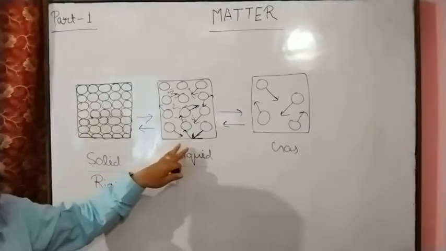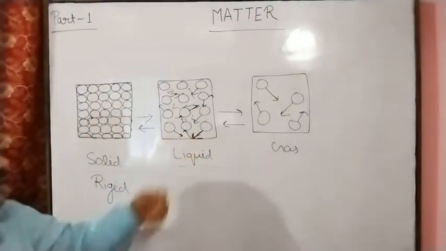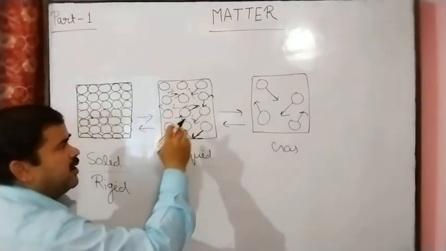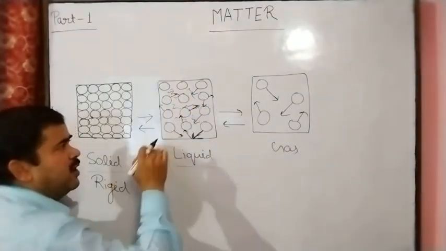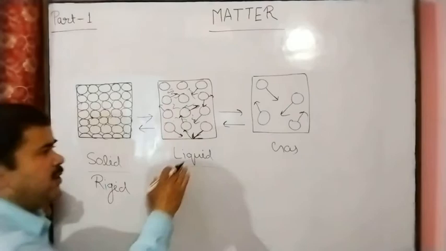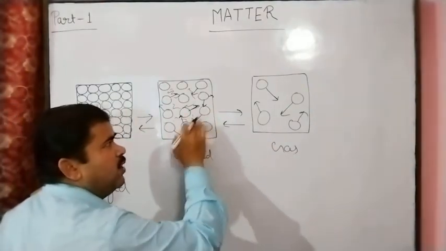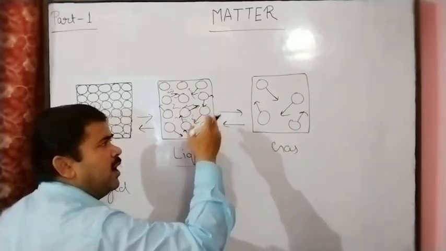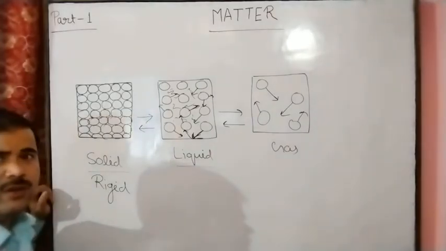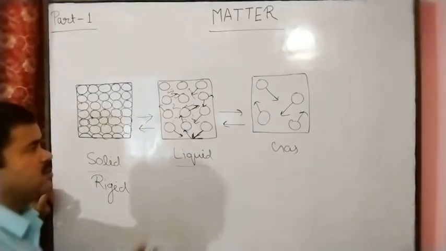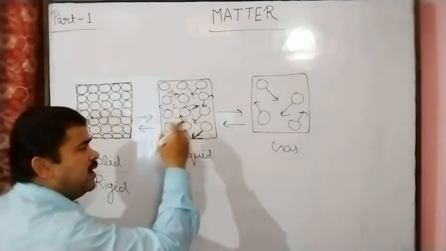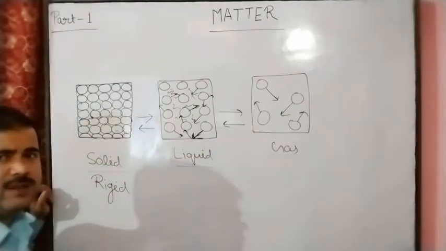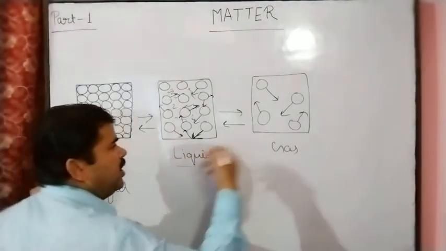In the liquid and gaseous states, we can understand well that the particles are in moving condition, and they collide with the wall of the container, as well as with other particles. So here, this is the collision theory. These particles in moving condition hit the wall of the container and also collide with other particles.